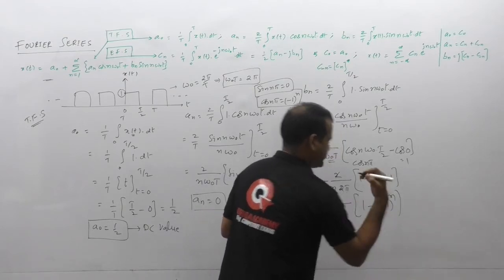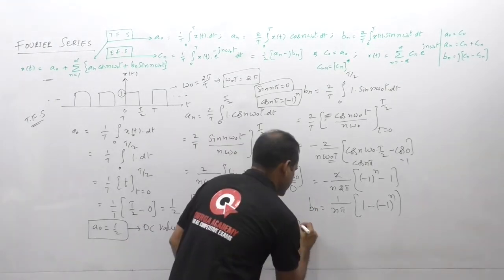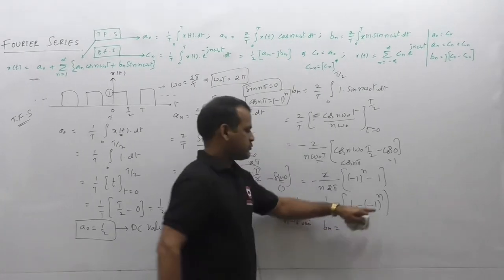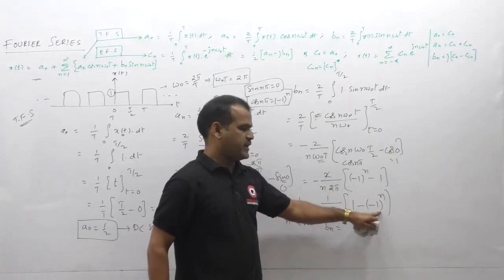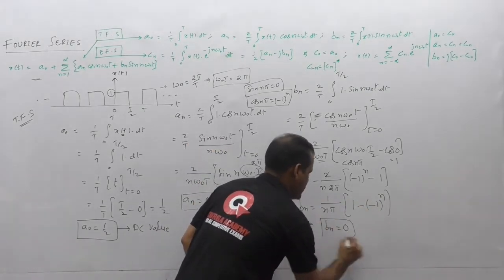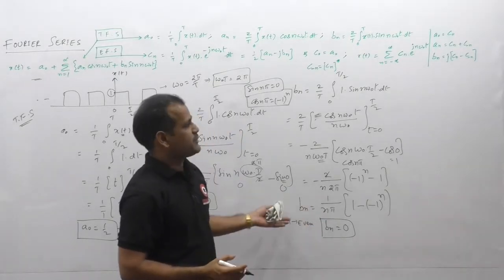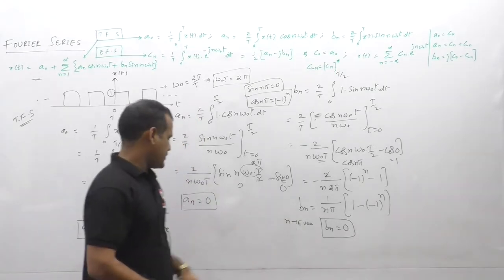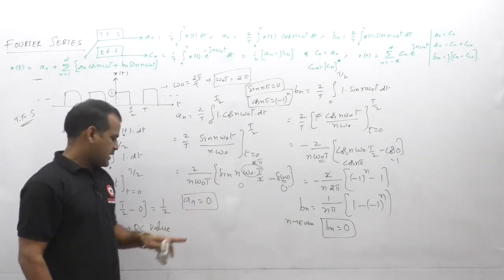So this is the bn expression we have, and if you observe, for even values of n, minus 1 to the power of n will become plus 1, and 1 minus 1 is 0, so we get the bn value 0 if n is even. So for even harmonics, the bn coefficient is 0, so in this expansion sine terms will be absent for even harmonics, and cos terms will be totally absent because an is 0 for all n, and we have the dc term 1 by 2.